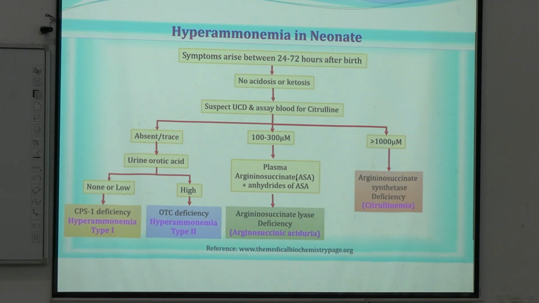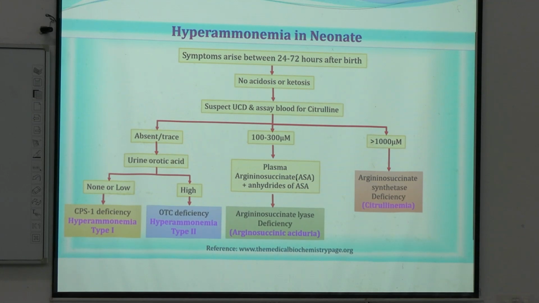Now that is further derived by the presence of urine orotic acid. If orotic acid is present, it will be type 2, because carbamoyl phosphate is getting produced and it is bypassed to the pyrimidine synthesis pathway. So if the orotic acid concentration is high, it is definitely hyperammonemia type 2, and if orotic acid is not present or low, it is type 1. And if the citrulline concentration falls in between 100 to 300 micromole, we will go for argininosuccinate concentration in plasma, and if this is increased, this leads to the diagnosis of argininosuccinic aciduria.